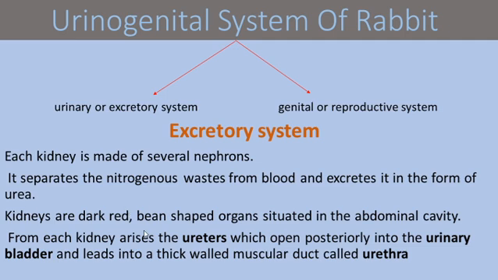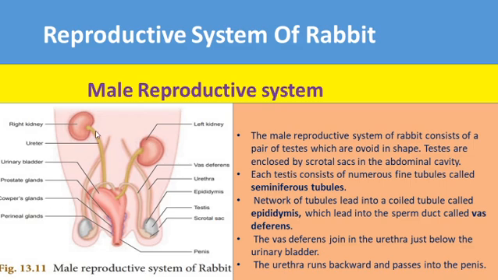From each kidney arises a ureter. See the picture. This is a kidney, bean shaped, dark red in color. From each kidney arises a long muscular tube called the ureter.